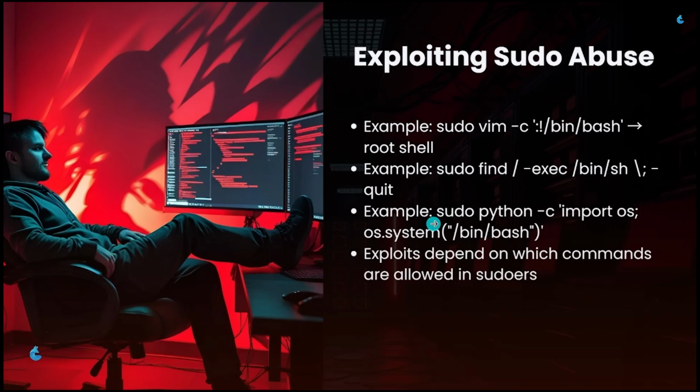These are called one-liners, which can give you a root shell in a single line. The exact technique depends upon which binaries are allowed under sudo, but the end goal remains the same, which is gaining full system control.